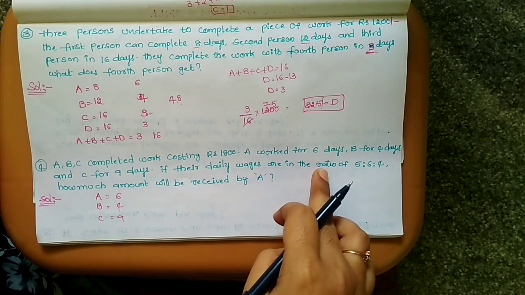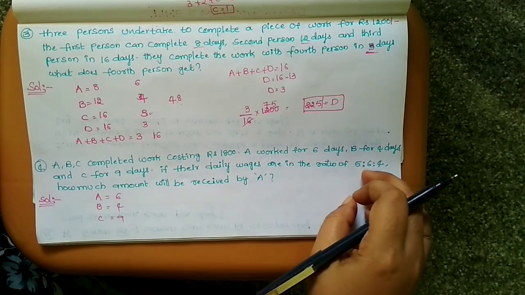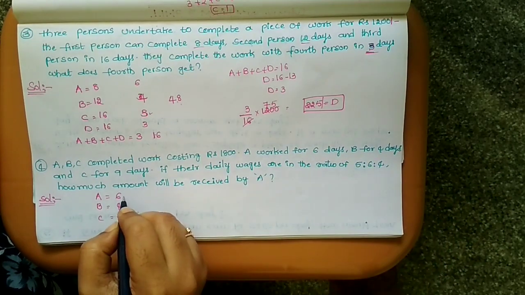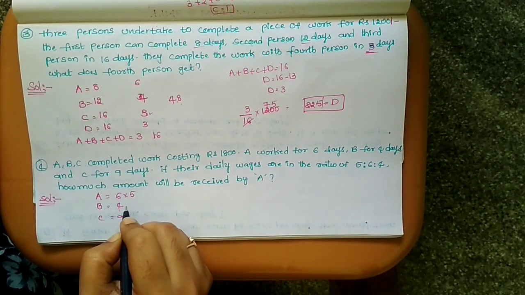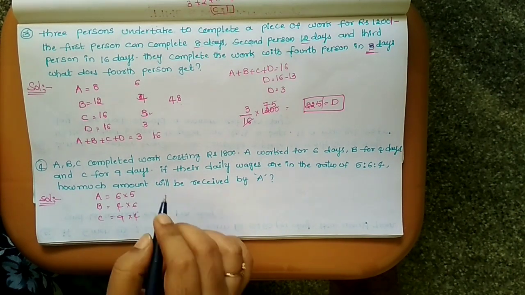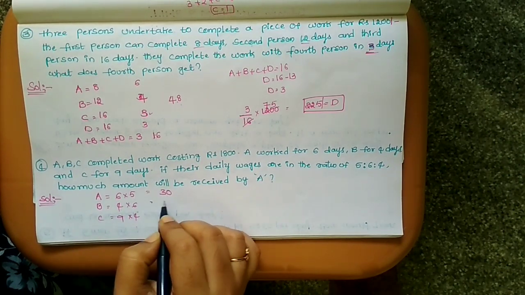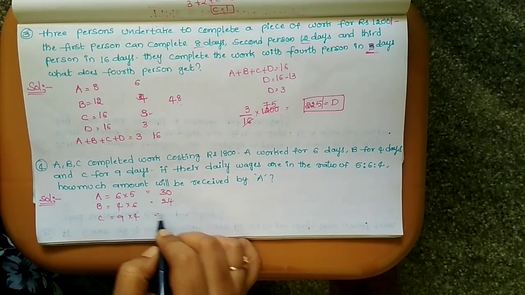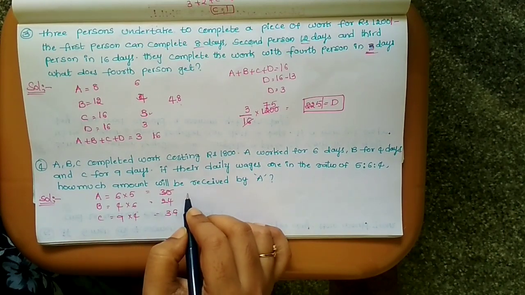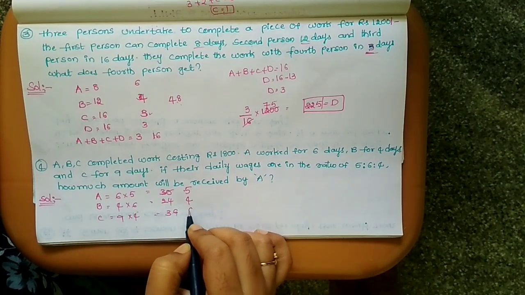Their daily wages are: A is 5 parts, B is 6, C is 4. So 6 fives are 30, 4 sixes are 24, 9 fours are 36.